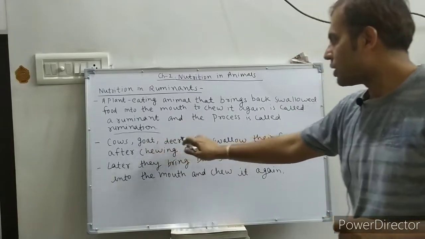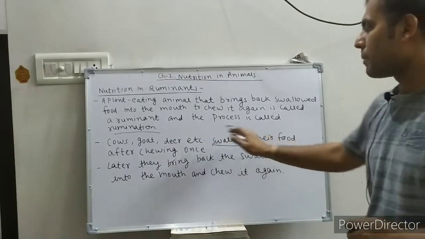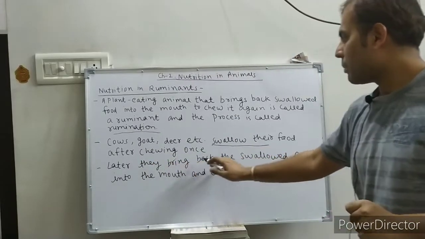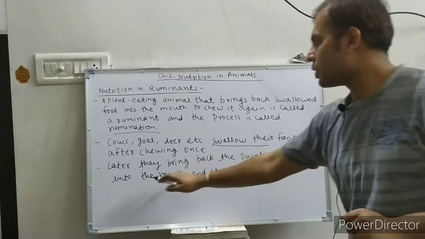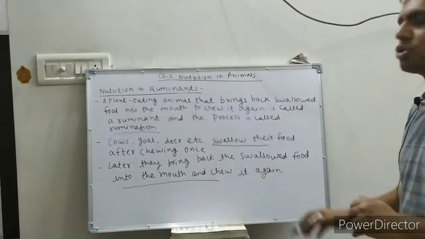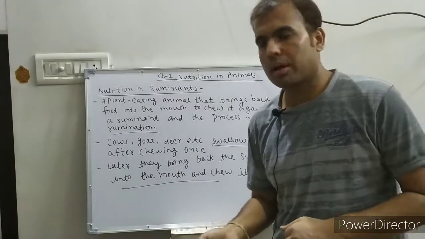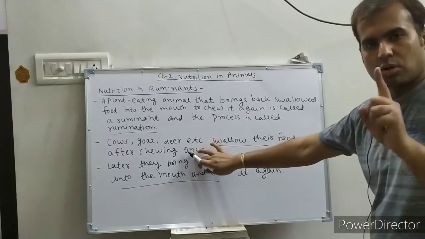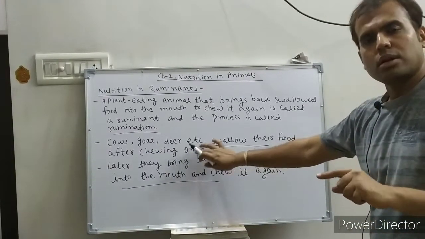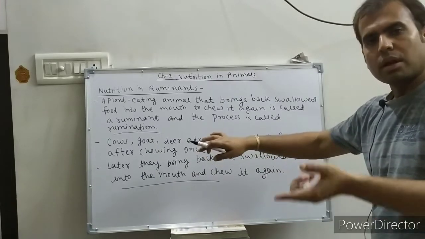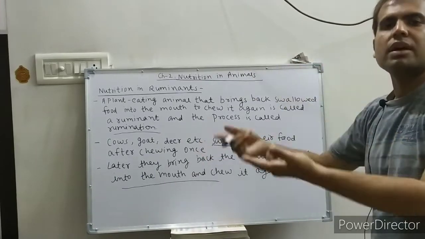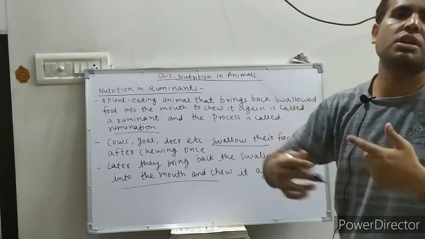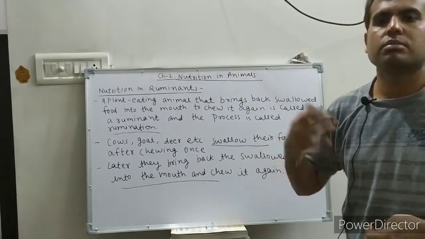So cows, goat, deer, etc. swallow their food after chewing once, and later they bring back the swallowed food into the mouth and chew it again. First the chewing starts only one time, then they swallow the food, bring it back into the mouth again, and the chewing process starts again.